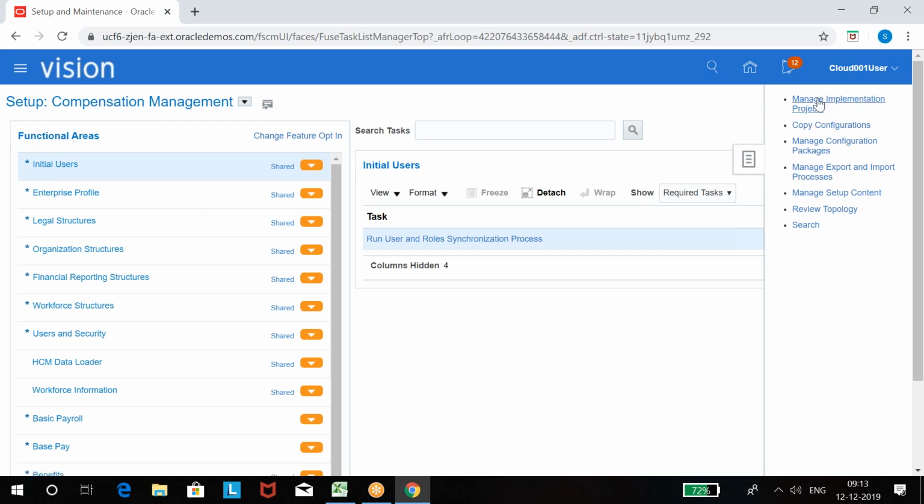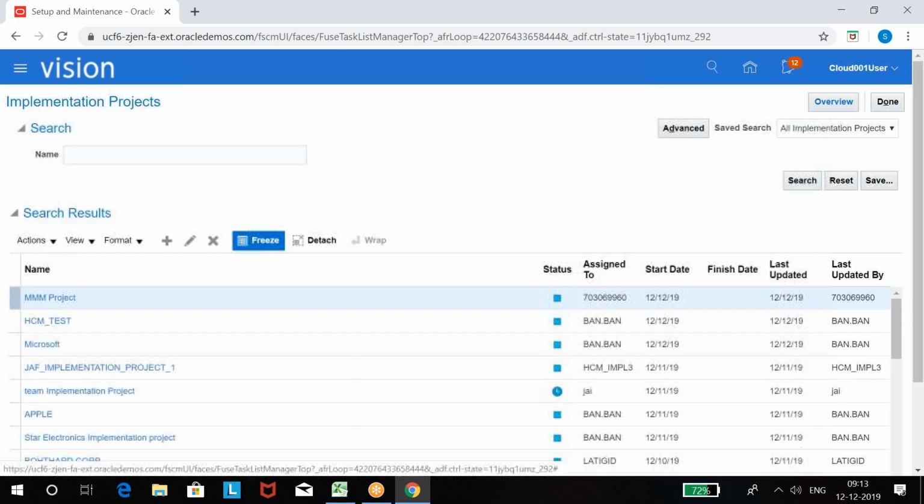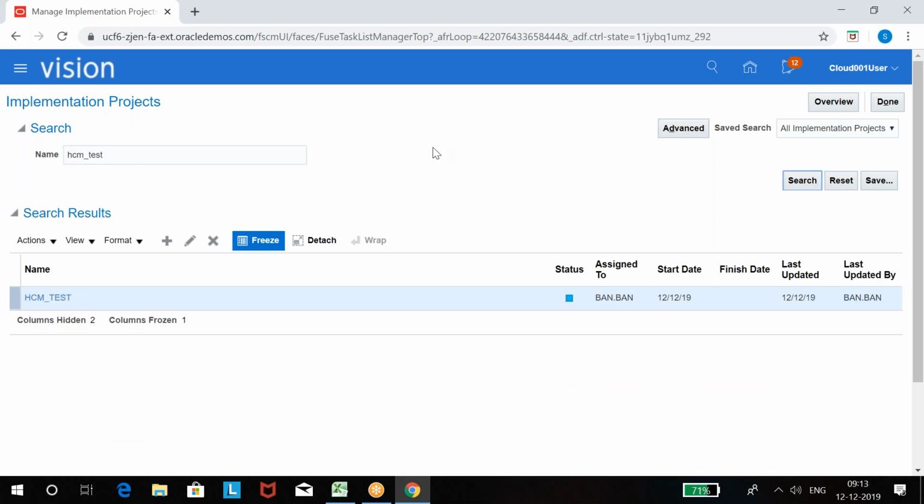So I want to see whether any projects are created. Click on manage implementation projects. These are the different already created projects you are seeing below. If I want to find any project by name, I can find it. Let's say I want to find HCM_test, only this project. This project is assigned to whom? This project is assigned to some user name. Somebody created this username and somebody assigned this project to this username.